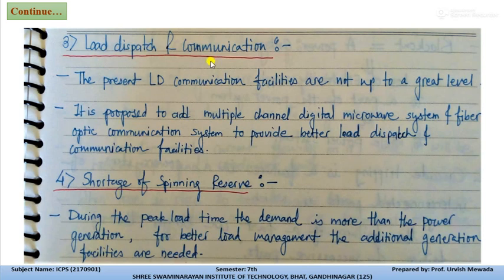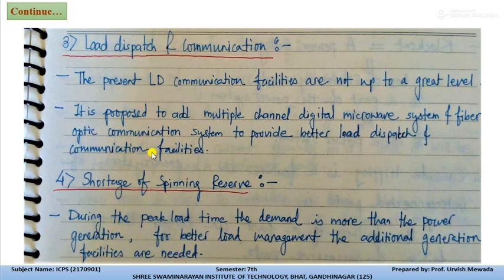So for this load dispatch and communication, we have the load dispatch center. If we talk about our country India, we have the National Load Dispatch Center in Delhi, and then that NLDC will drive the regional load dispatch centers. The load dispatch center in our Gujarat is located at Gotri, Vadodara, which will continuously observe the load dispatch and maintain the communication among all the generating stations which are interconnected to each other.